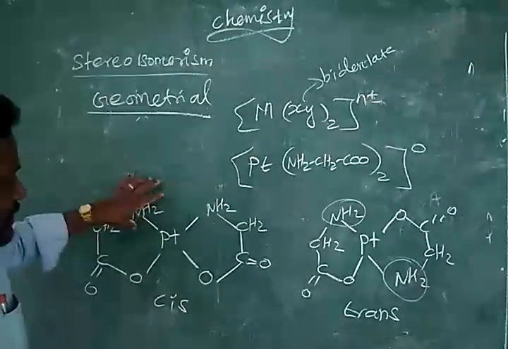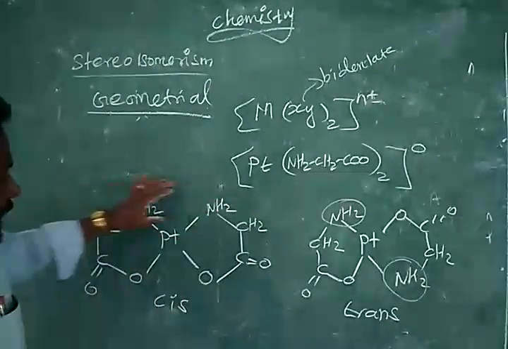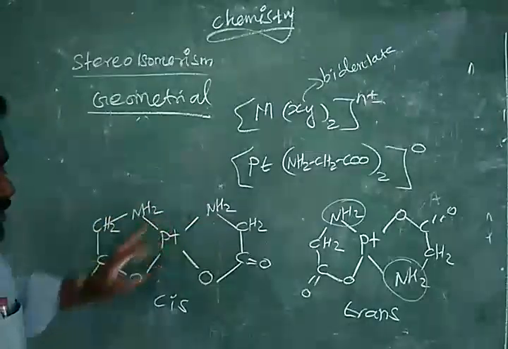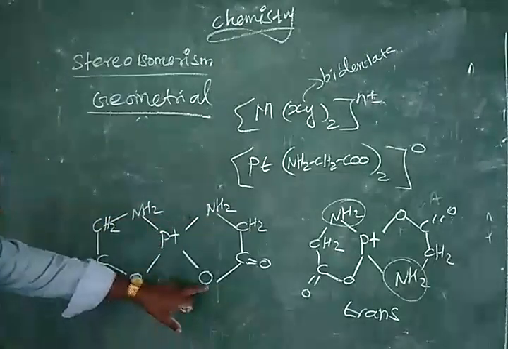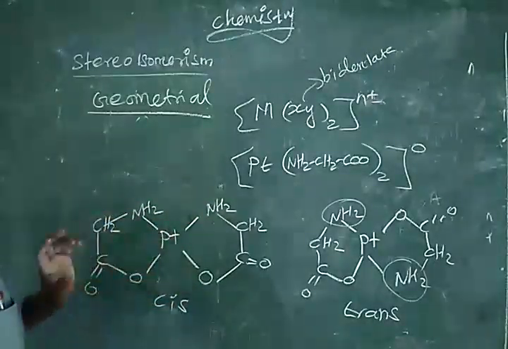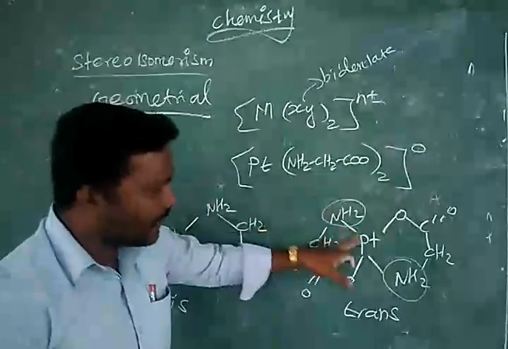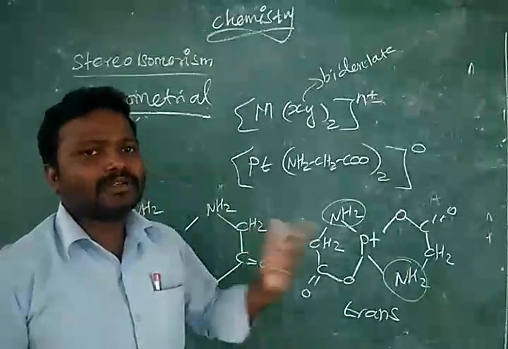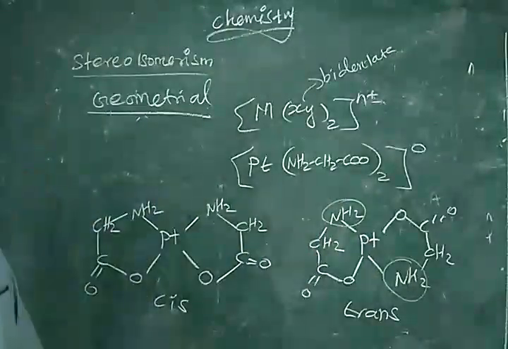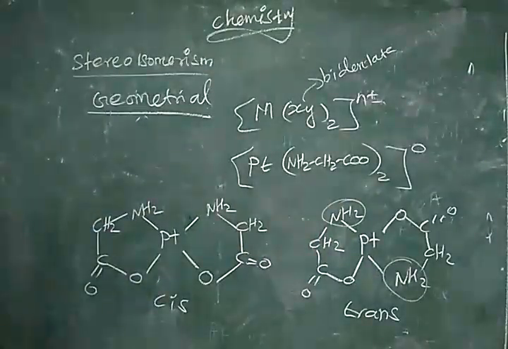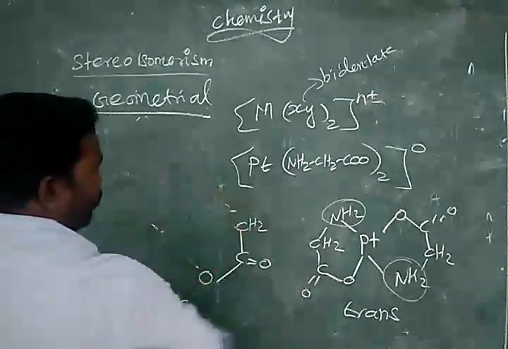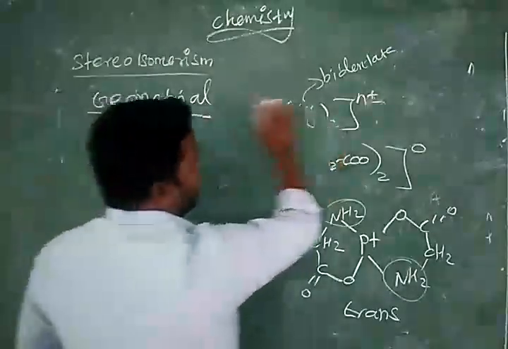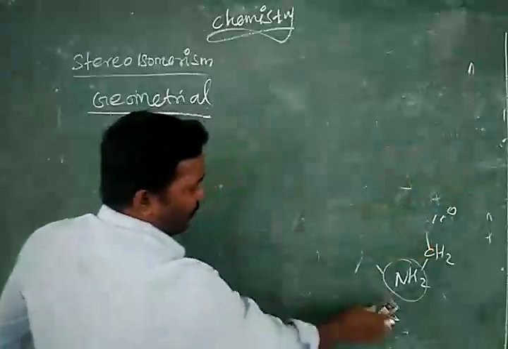Same donor atom, same side. On this side, nitrogen is the donor atom with the central atom. Down, oxygen, similar donor atoms. Here NH2 is the donor atom, but here oxygen, different donor atoms. So this is the trans isomer. The last one, all four ligands are entirely different for square planar.